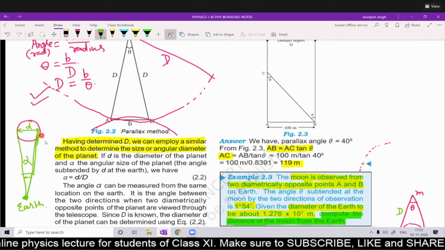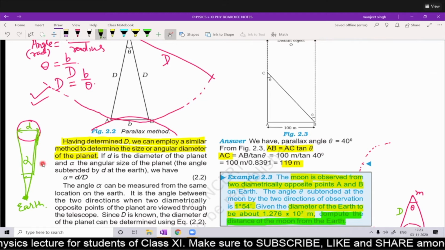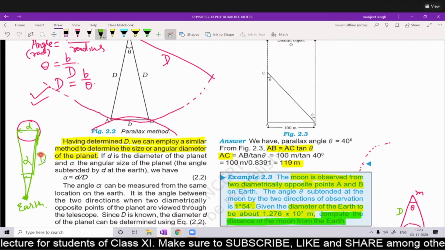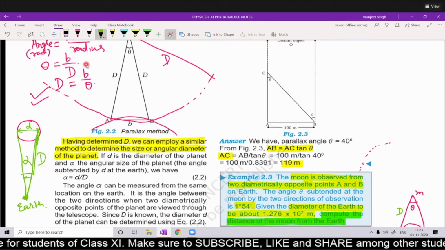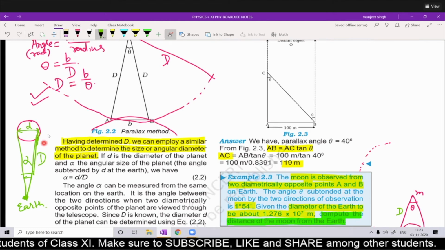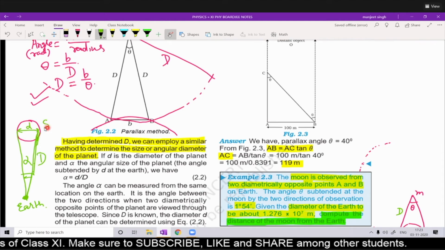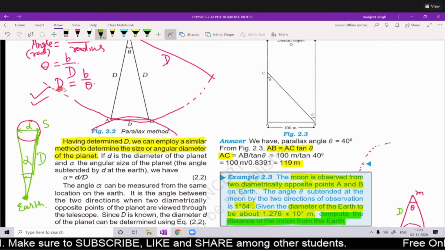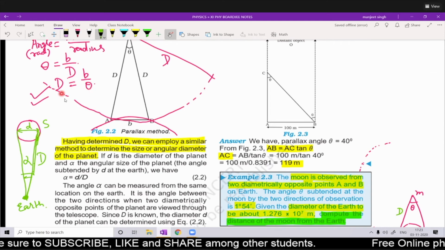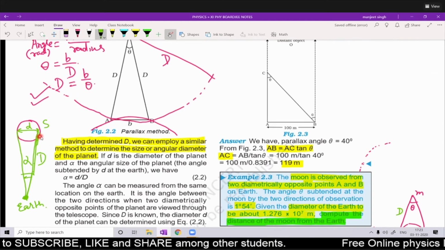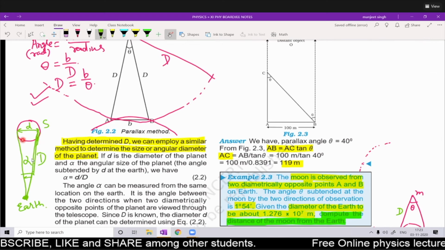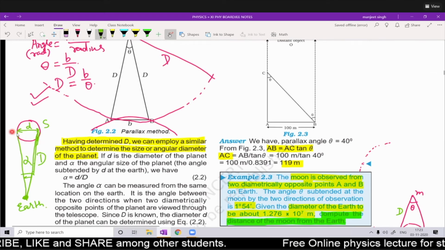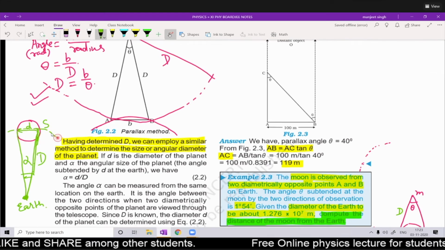Okay, so again, this distance is capital D, which has already been known by the earlier method. The distance between the planet S and Earth has already been found from the previous formula, D is equal to b upon theta. Now again take the radius capital D and make a big circle.